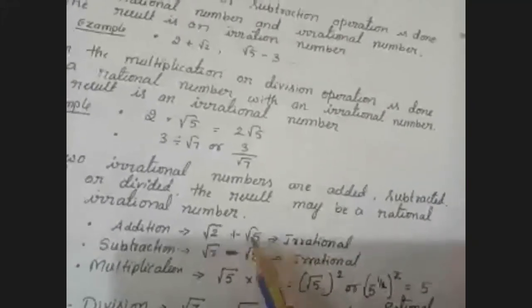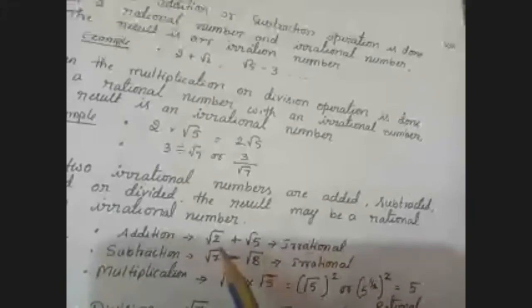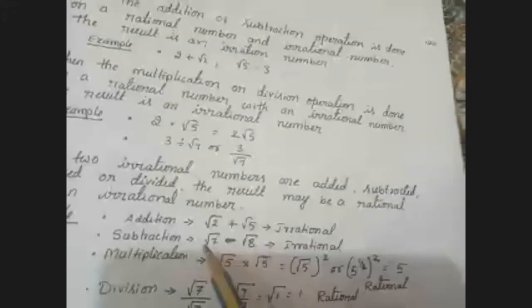If you take root 11, root 7, you can't take root 4 here. Root 4 is rational. Root 9, perfect squares are always rational. That's why I take root 5 or root 2. The sum of those two will be irrational. The sum of two irrational numbers is irrational. The same thing, the difference of two irrational numbers is also irrational.